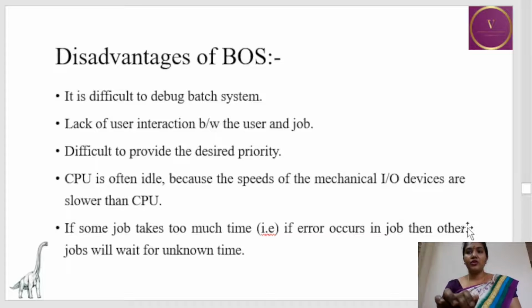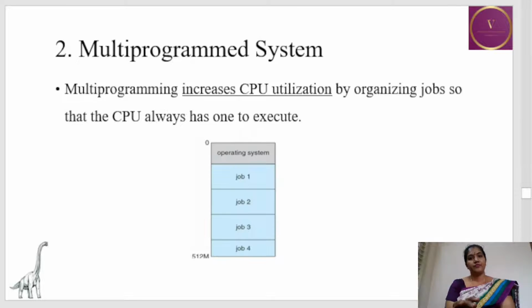If some job takes too much time, that is, if an error occurs in the job, then other jobs will wait for unknown time. So these are the disadvantages of batch operating system.